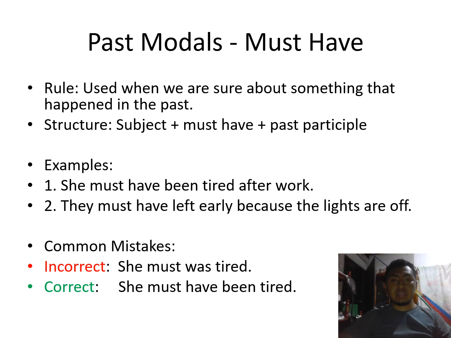The second is: they must have left early because the lights are off. In the first example, you can see we have the subject, the past modal, and the past participle for the complement. The second is the same.